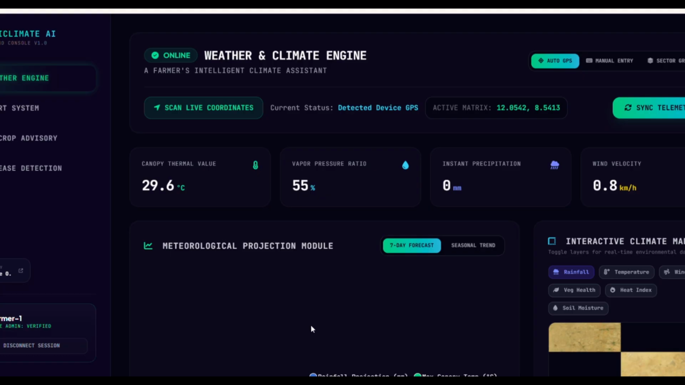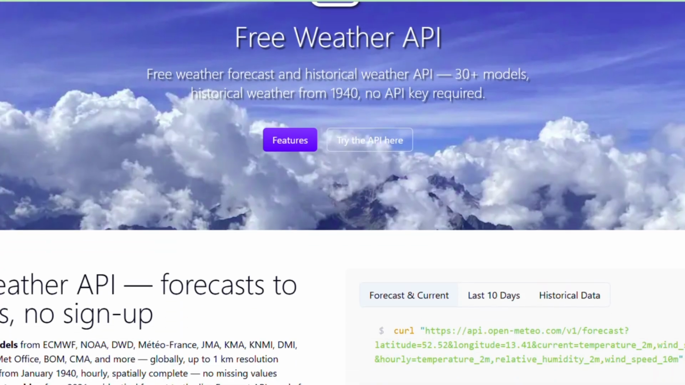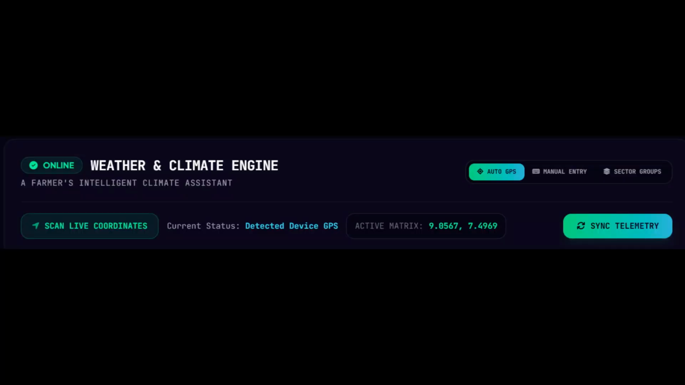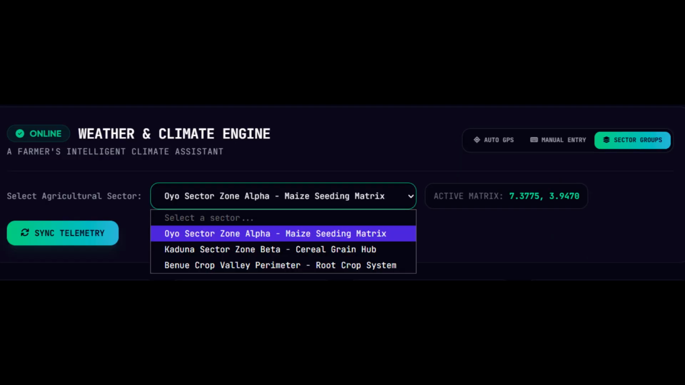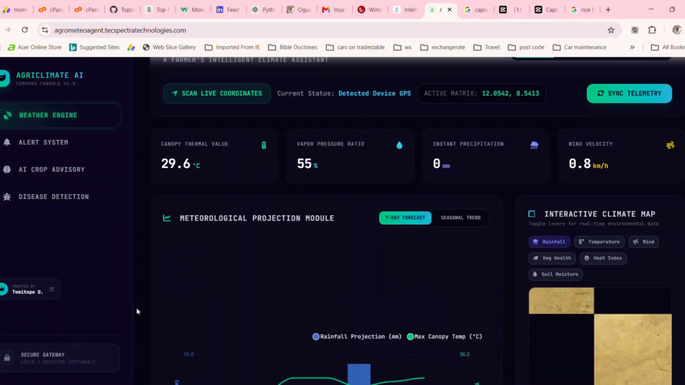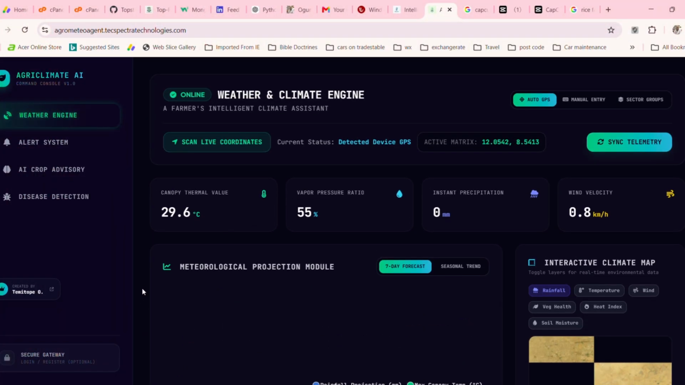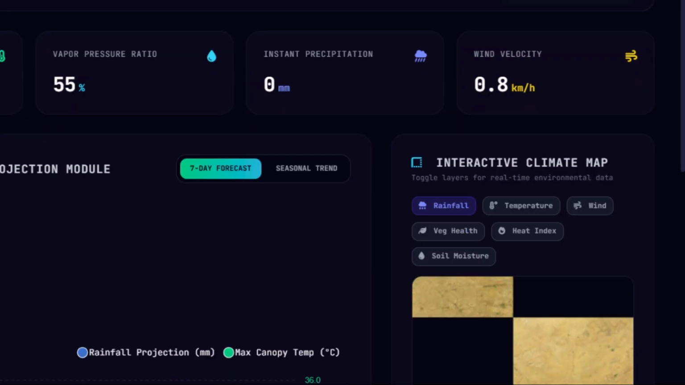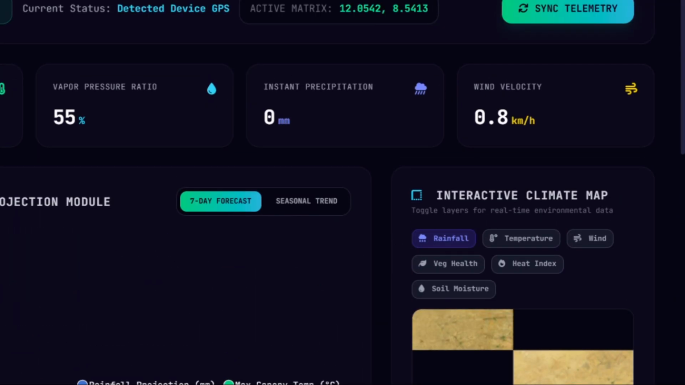The weather engine connects to the Open-Meteo API for hyperlocal data. I can use GPS auto detection, manual coordinates, or select from predefined agricultural sectors across Nigeria. We get real-time temperature, humidity, precipitation, and wind speed, a 7-day forecast with daily breakdowns, and seasonal rainfall trends visualized with ApexCharts. There's also an interactive climate map with toggleable layers.